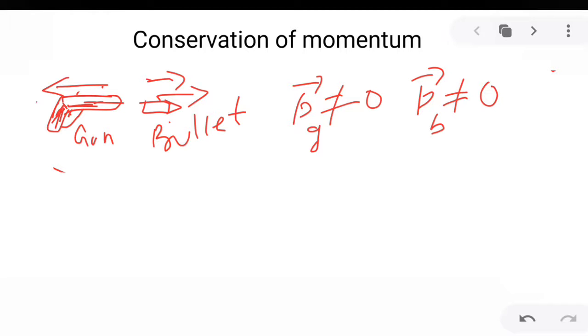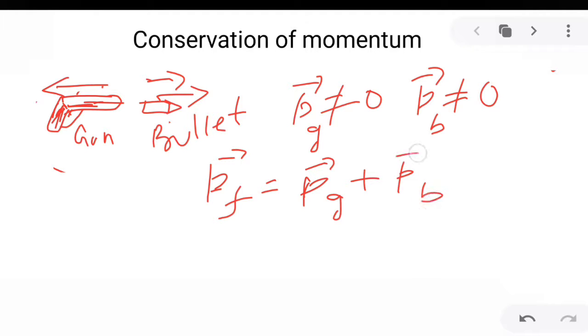So if we calculate the final momentum at this stage and represent it by the symbol Pf, then Pf will be equal to the momentum of gun plus the momentum of bullet.